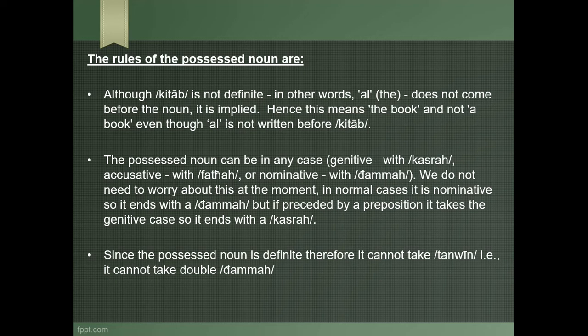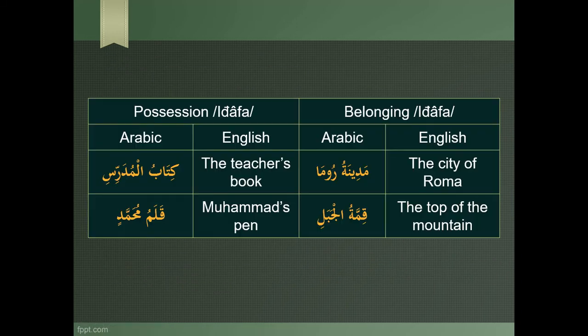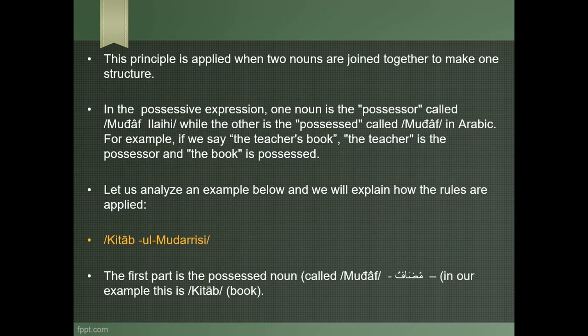The possessed noun is definite, therefore it cannot take tanween, that is, it cannot take a double dhamma. So we don't say kitabun mudarrisi. It will have only one dhamma. So the first part, the possessed noun mudaf, does not have a tanween on it.